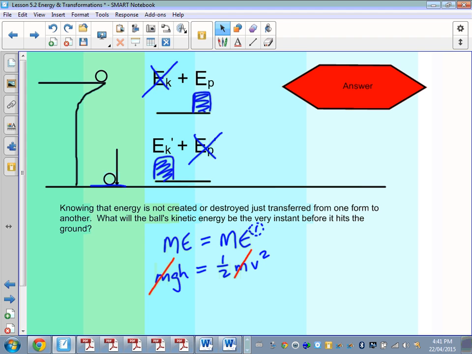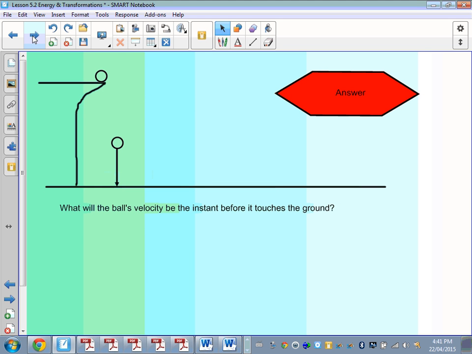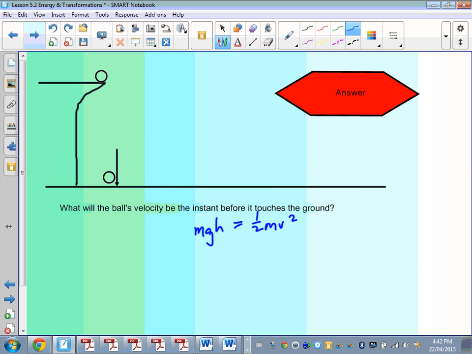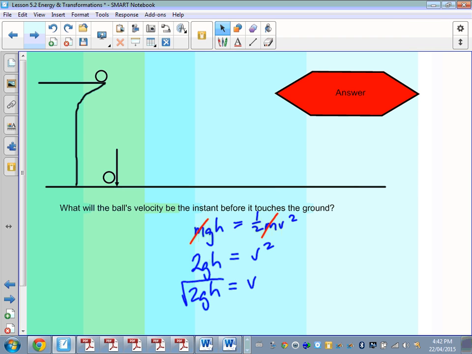However, we can also calculate something else. So mgh is equal to a half mv squared, and so you will get the same value for that. But what will be the ball's velocity before it touches the ground? We've set it up and said mgh is equal to a half mv squared. We cancel these m's, and we wanted to find the velocity. Well, we can simply isolate for v squared, and so v is equal to the square root of 2gh.